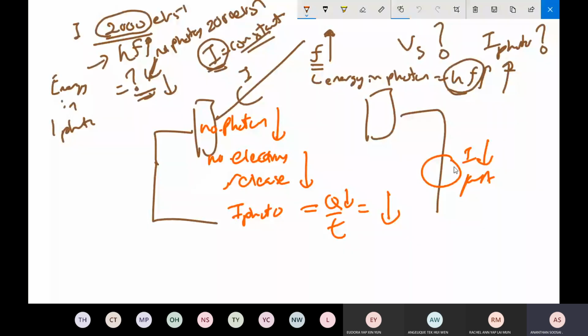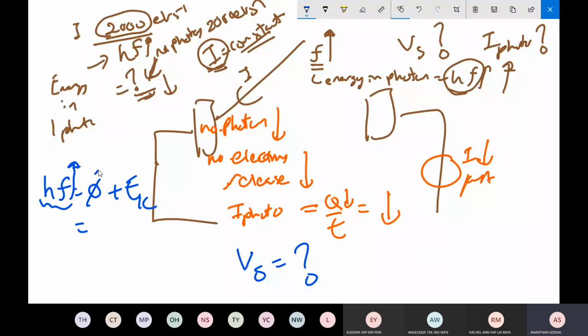Now the question is, what happens to the stopping potential? Does it increase or decrease? Use Einstein's idea: hf equals work function plus kinetic energy. The frequency has been raised, so hf has been raised. The work function remains the same because the electron comes from the same surface. So EK will increase, because one photon carries more energy.